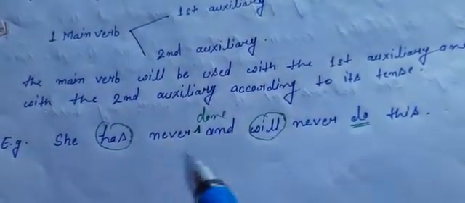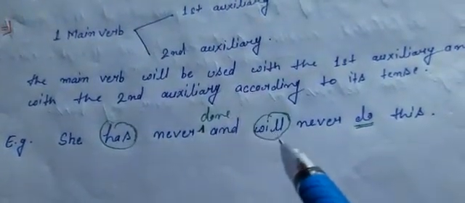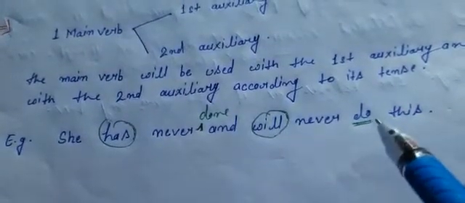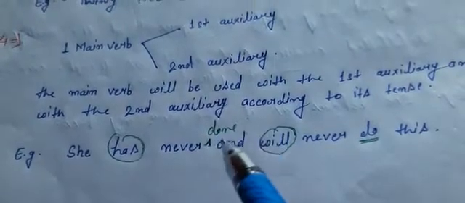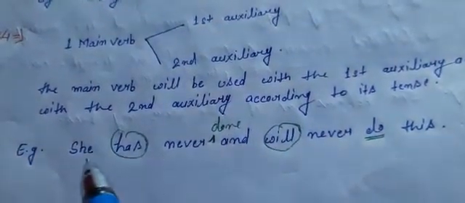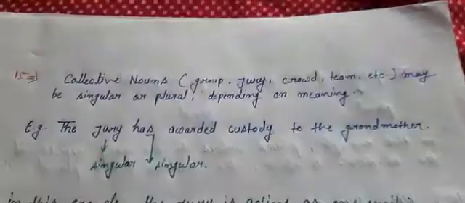So, according to the rule, we should use the main verb with both auxiliaries according to its tense. So, with will, we will use verb first form, that is do, and with has, we will use verb third form, that is done. So, the correct sentence will be, she has never done and will never do this.